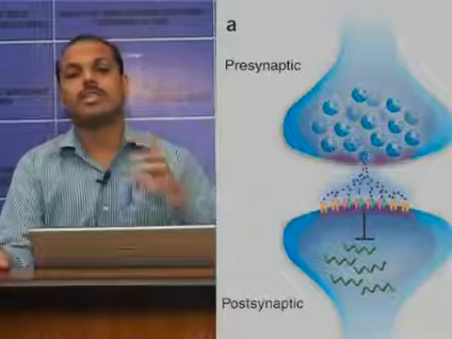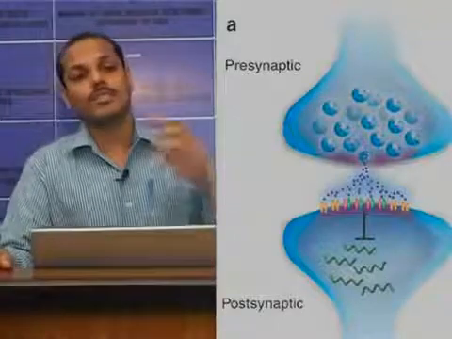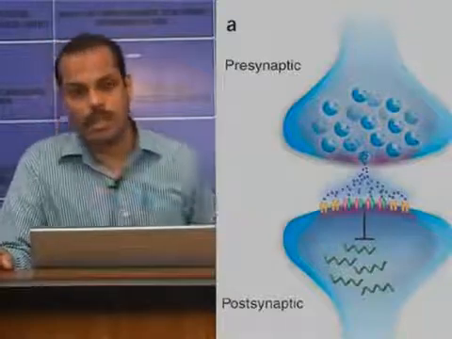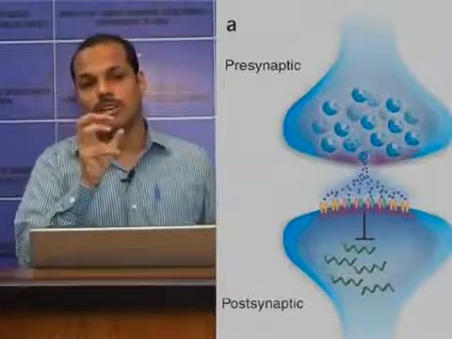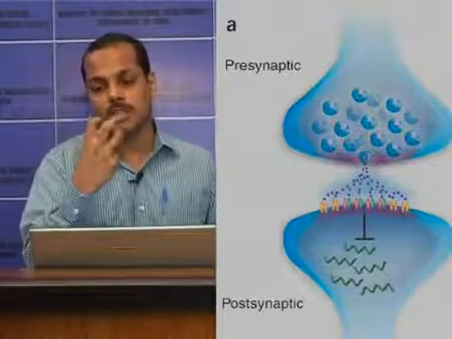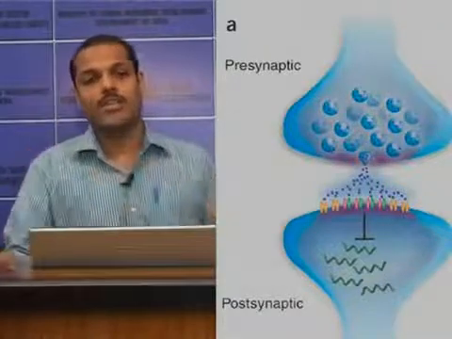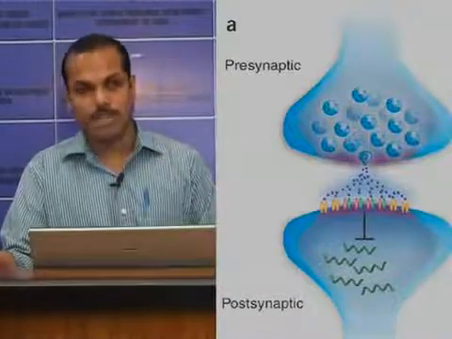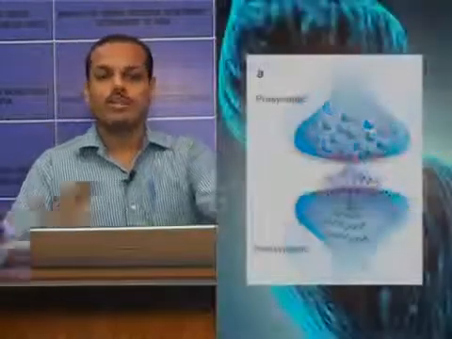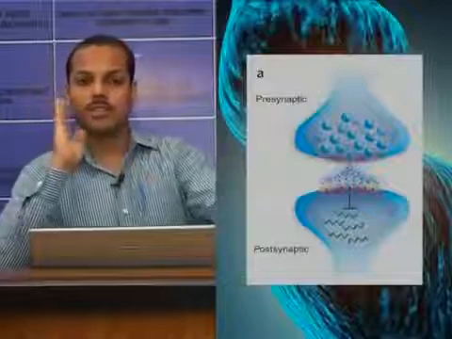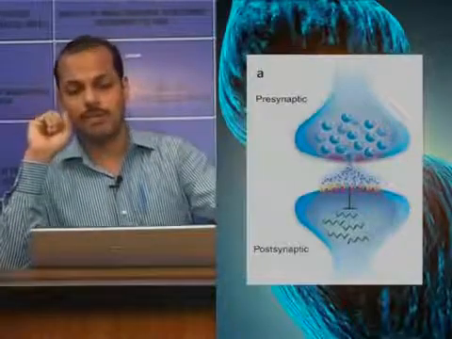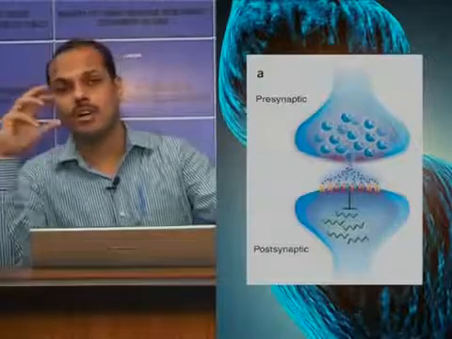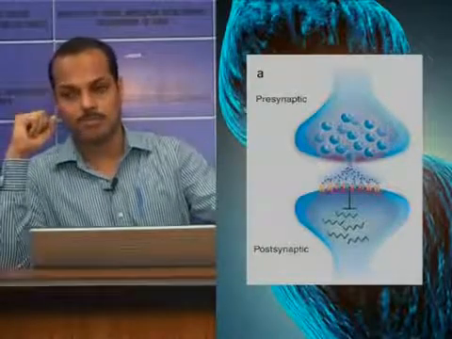Now, the action potential travels down the axon and reaches the zone underlying the synaptic vesicle in the presynaptic node. It causes this vesicle, which contains the chemical transmitters, to rupture. The synaptic vesicle ruptures and the chemical transmitter will be released into the synaptic cleft. Now, the chemical transmitter combines with the receptors in the postsynaptic membrane.